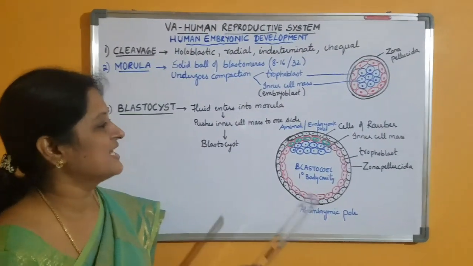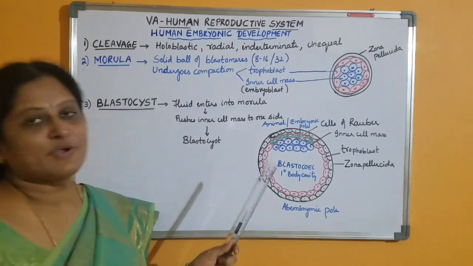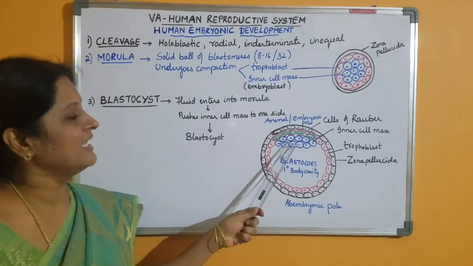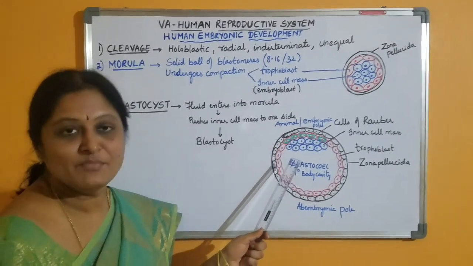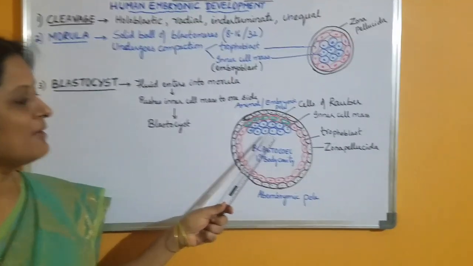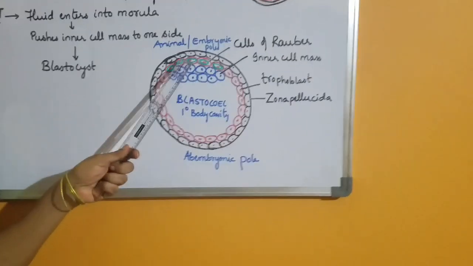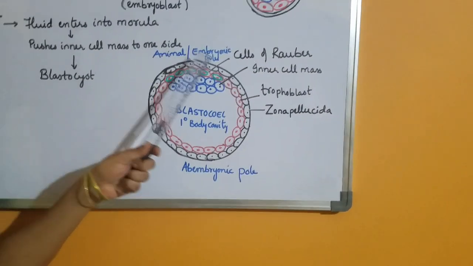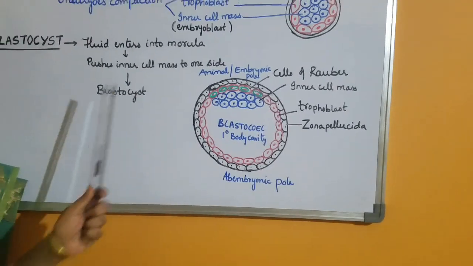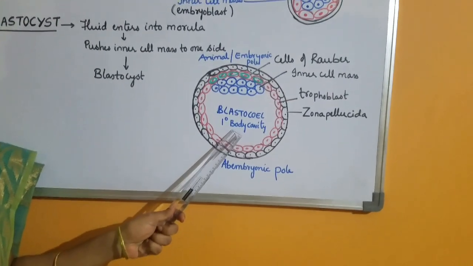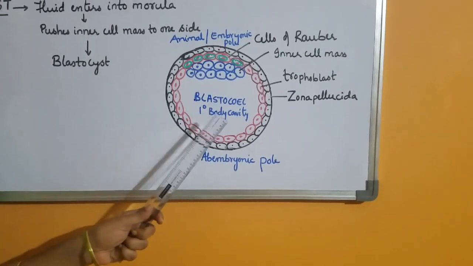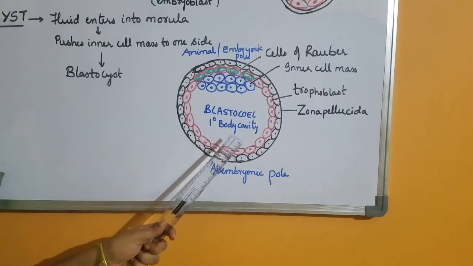Now fluid starts entering into the morula from the uterine cavity. As a result of that, the trophoblast and the inner cell mass get separated from each other. As the quantity of the fluid increases, the inner cell mass moves to one side and gets attached to the trophoblast, and it gives the appearance of a cyst, and this stage is called the blastocyst. The cavity which is formed inside the blastocyst is called blastocoel or primary body cavity, and the formation of this cavity is called cavitation.